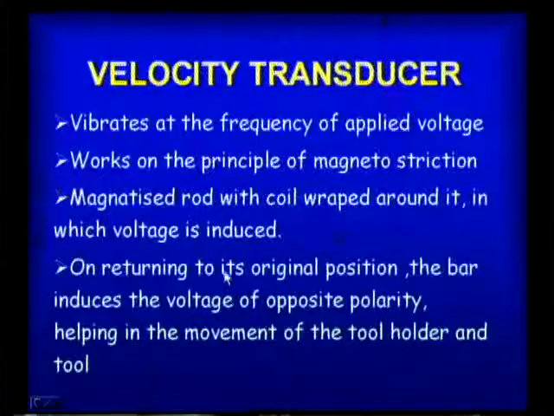When it comes backward, because of the change of polarity, the vibrating motion takes place. On returning to its original position, the bar induces a voltage of opposite polarity, helping the movement of the tool holder and tool. So, voltage is induced so that it moves in one direction and then in the opposite direction.